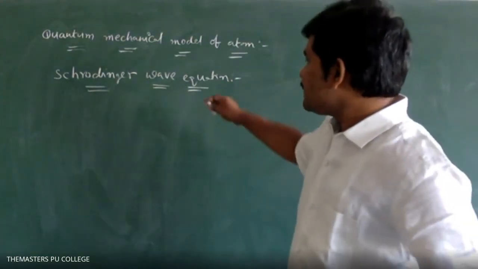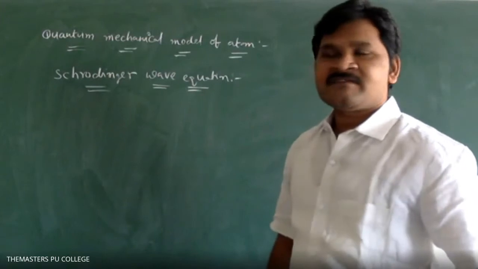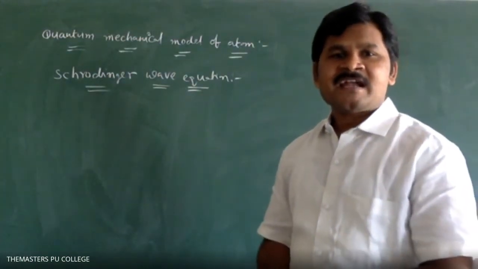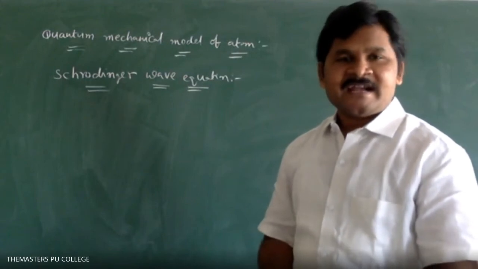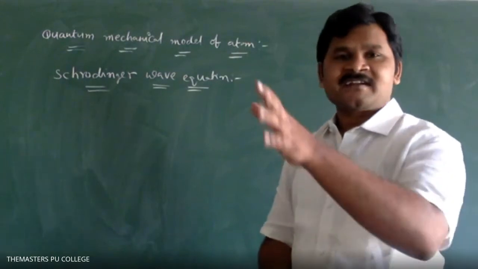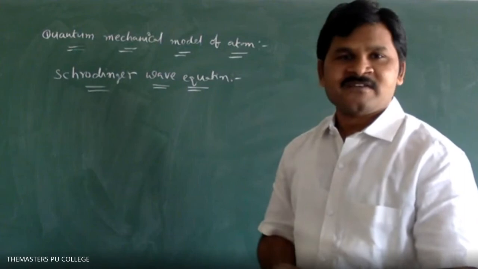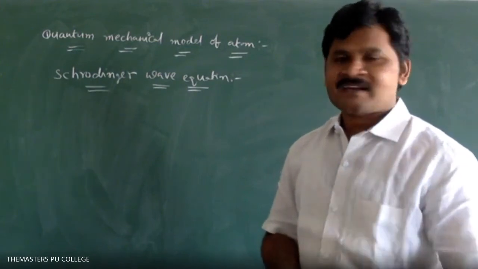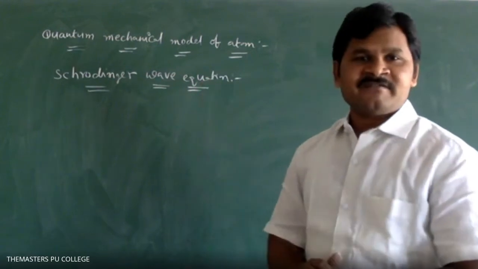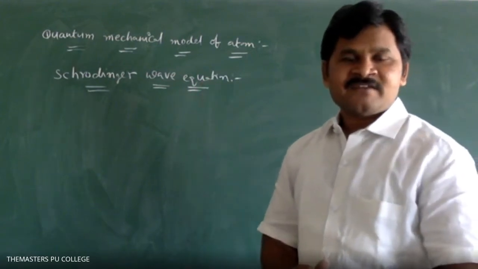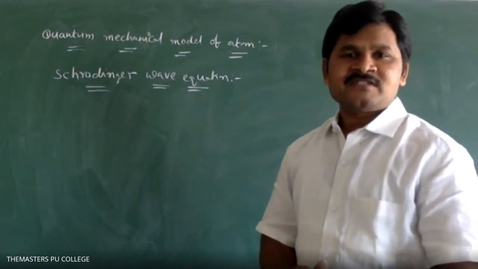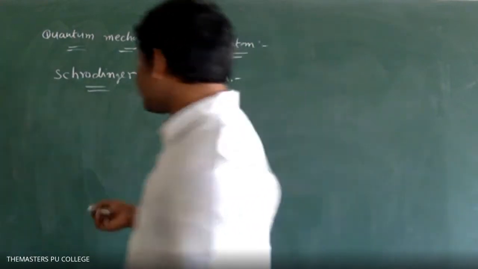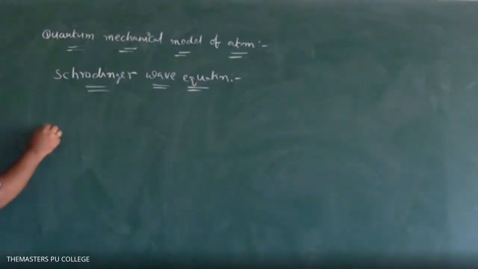What is the main purpose of this Schrodinger wave equation? By using it, we can identify the exact position of an electron in the atom. How do we identify the position of the electron using the Schrodinger wave equation? By using this formula, so please remember.